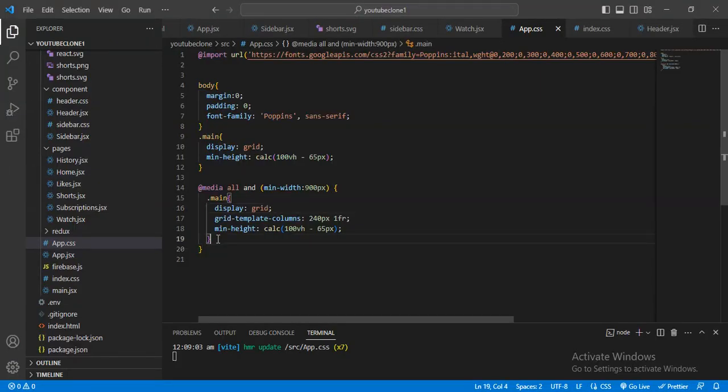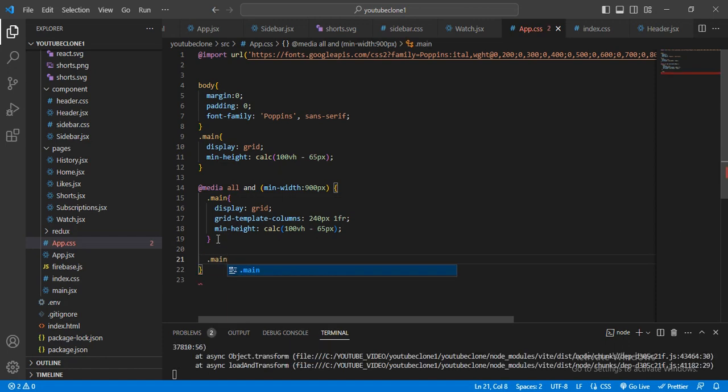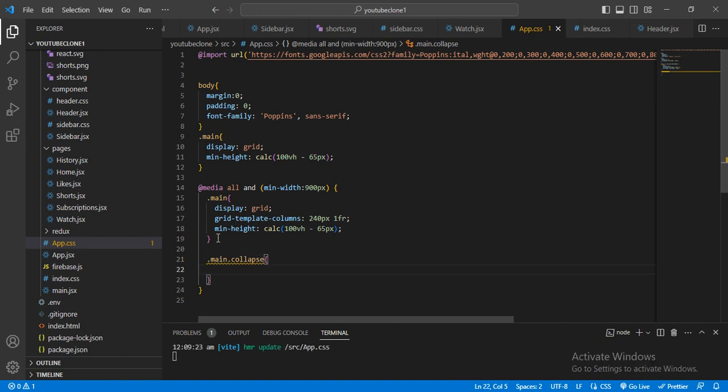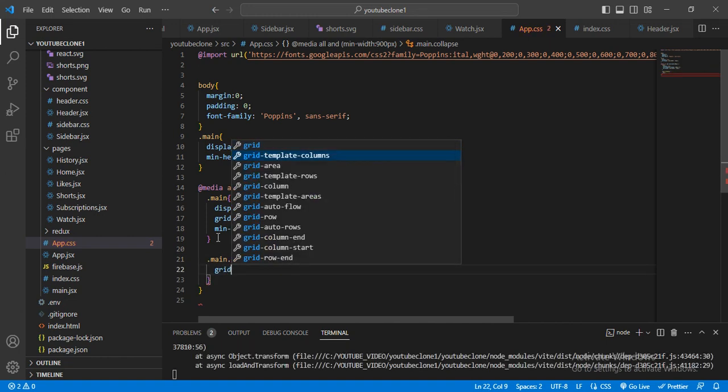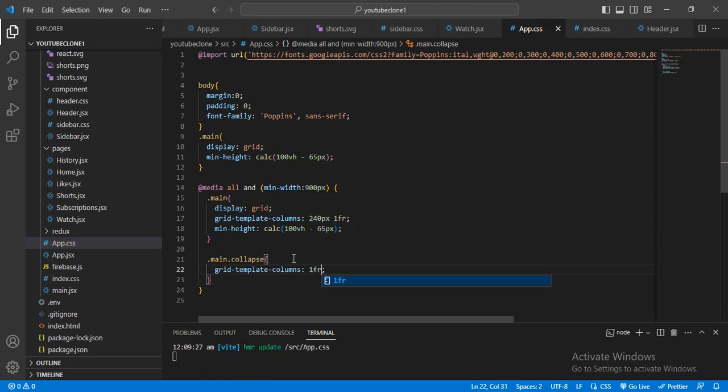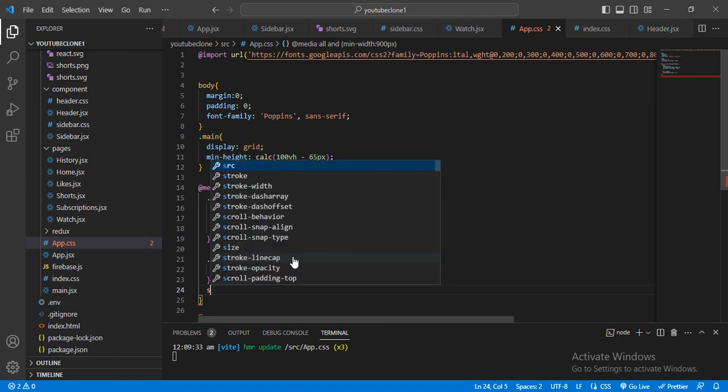For that, I will add another class named main, and here I will give collapse like this, and then the grid template column, with one fr, and for that one fr I want to give one class named sidebar.